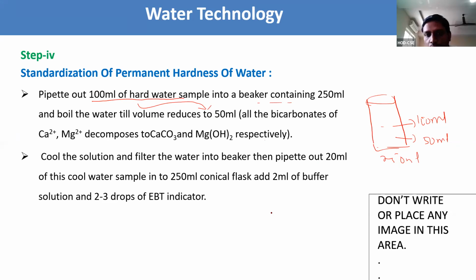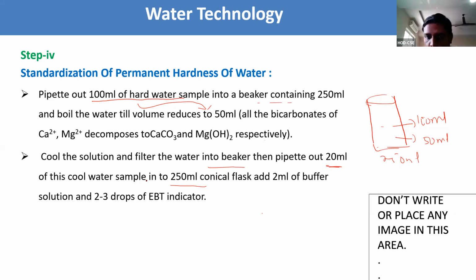Then we need to pipette out. We got the 50 ml into a 50 ml beaker. We need to pipette out 20 ml from the 50 ml, 20 ml of this cool water sample into a 250 ml conical flask. Same procedure, right? Step 2, 3.